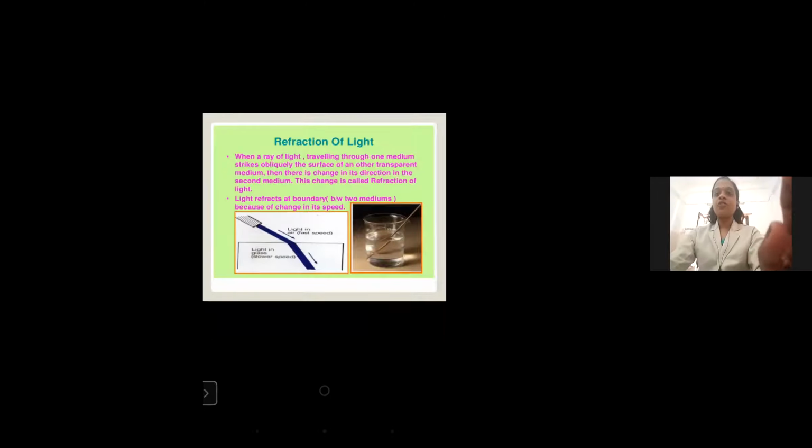When a ray of light traveling through one medium strikes obliquely on the surface of another transparent medium, there is a change in direction in the second medium. This change is called the refraction of light.